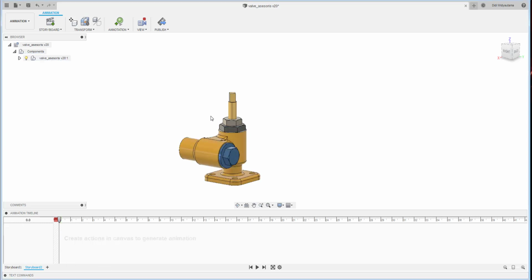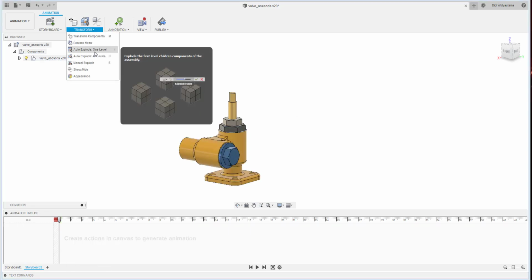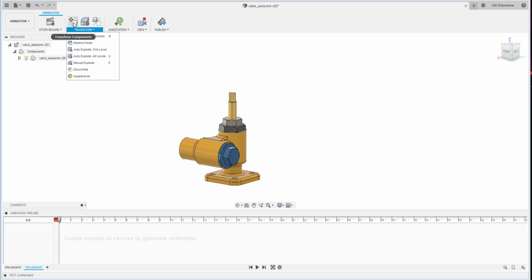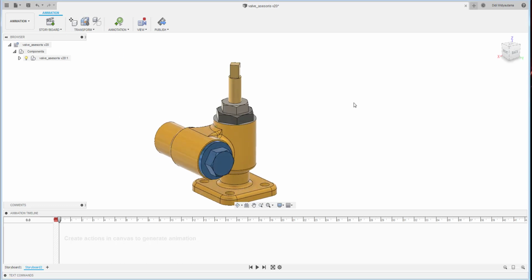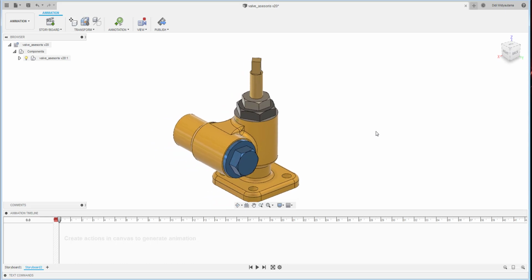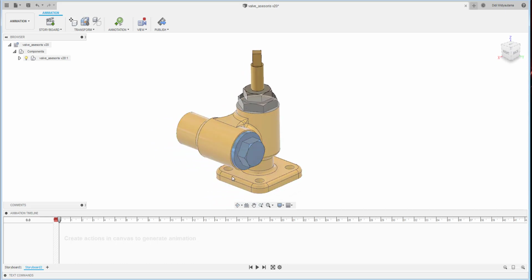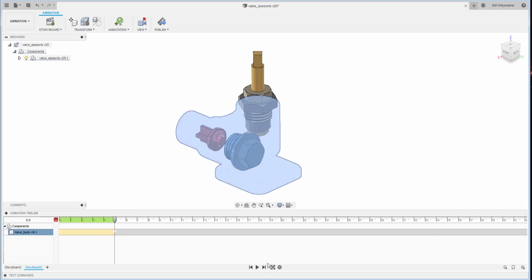Okay, I use the manual mode. This one there is a manual transform. So first thing, I would like to set my timing first. I would like to use 5 seconds for the show and hide. Okay, I will click that one and then I will show and hide.